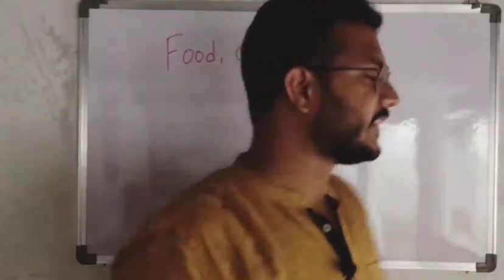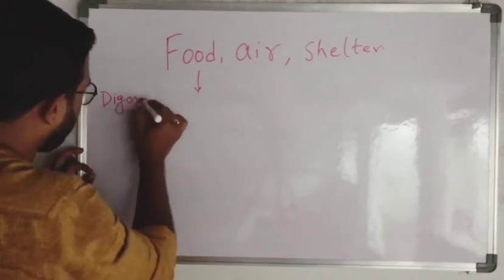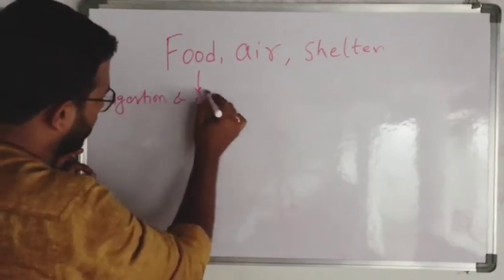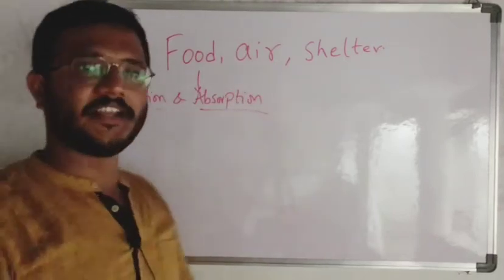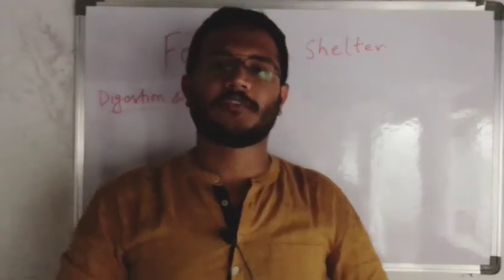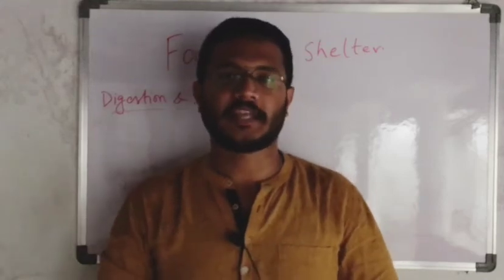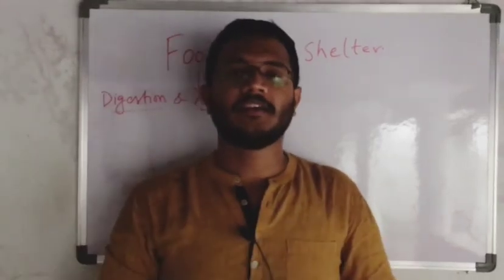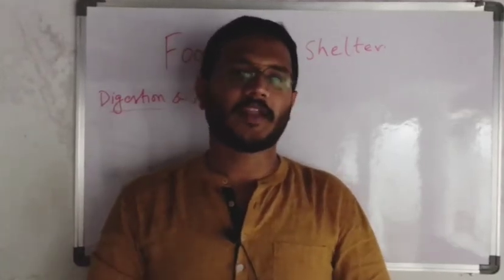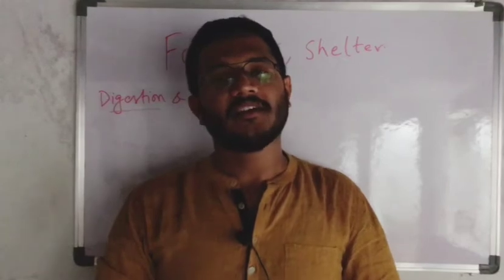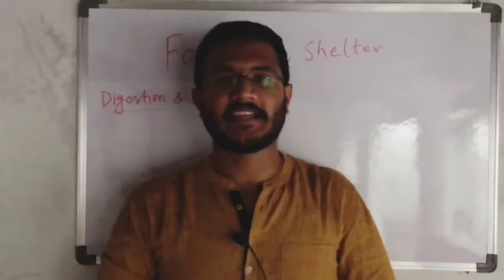As a part of this, we are introducing here the chapter digestion and absorption. Digestion means the breakdown of complex food materials into simple substances. For example, we are taking a biryani or any item, whatever you like, and how is it giving energy?